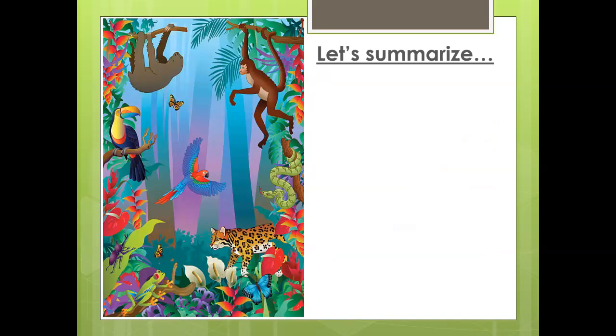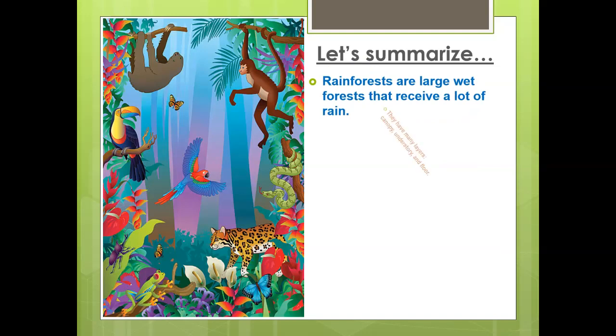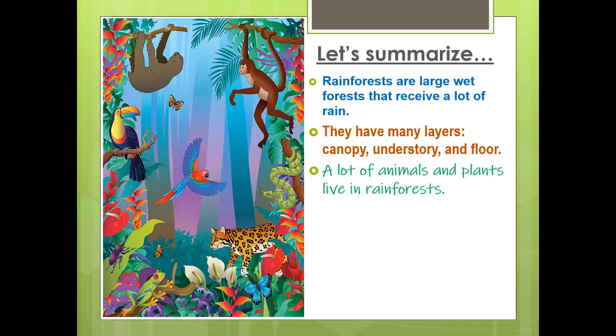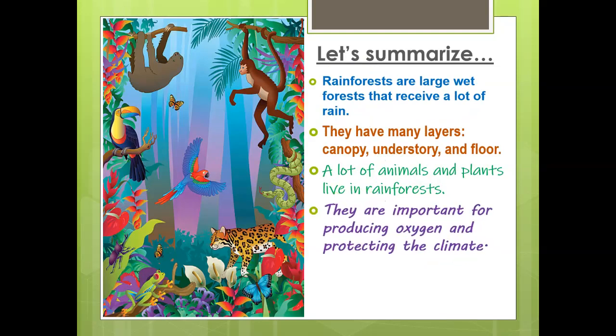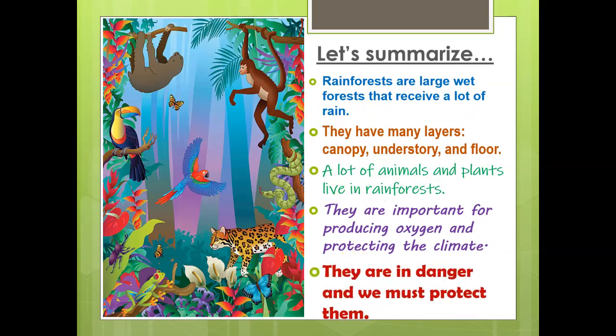Now, let's summarize. What did we talk about? As we know, in paragraph number 1, we talked about how rainforests are very large and wet and they receive a lot of rain. In paragraph 2, we talked about the layers of the rainforest, which are the canopy, understory, and the forest floor. A lot of animals and plants live in the rainforest. This is in paragraph number 3. In paragraph number 4, how rainforests are important and how they help to protect our climate. And the last one, what is the threat or the danger to the rainforest?